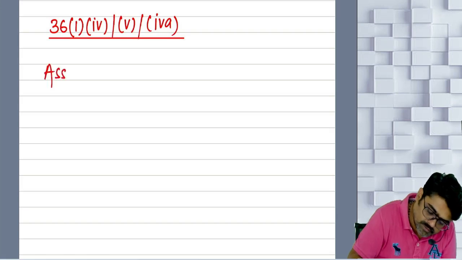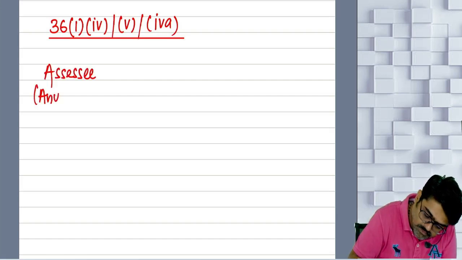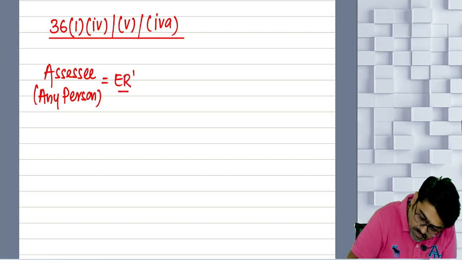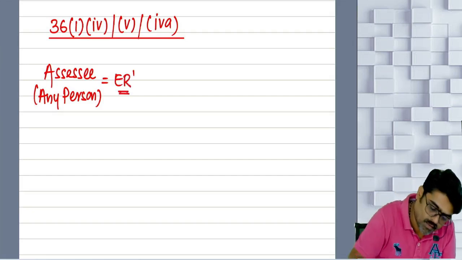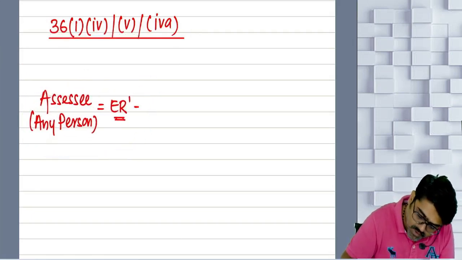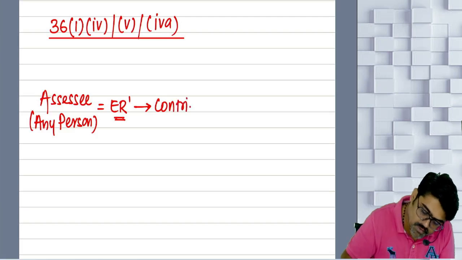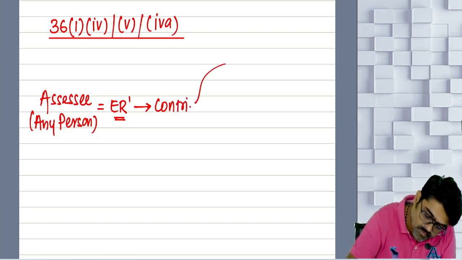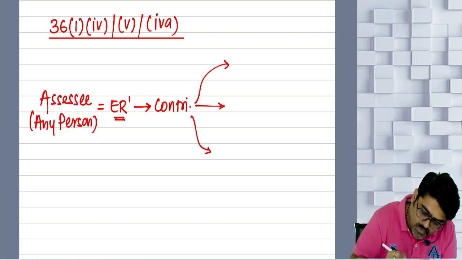This is the assessee. Assessee can be anyone, but this assessee is an employer. Now this assessee as an employer will contribute. Where will he contribute? He will contribute here or here or here.